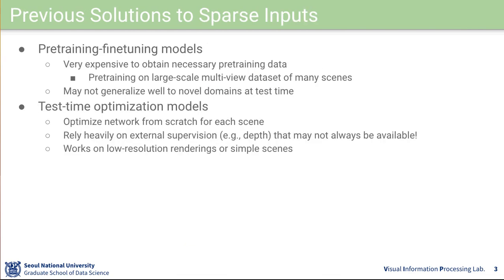Various methods have been proposed to circumvent the need for dense scene coverage, but they still have their limitations. For instance, models that are first pre-trained and then fine-tuned on a test scene involve challenges in acquiring pre-trained datasets and generalizing to novel domains at test time. Methods that optimize a network for a particular scene from scratch often require additional external supervision and struggle in rendering beyond low resolution and simple scenes.